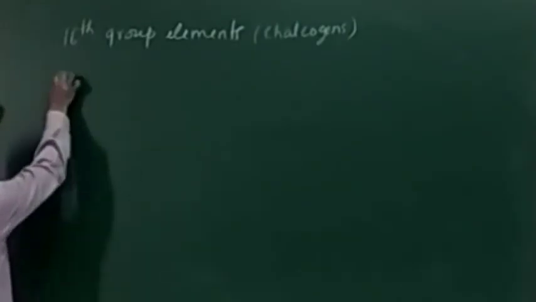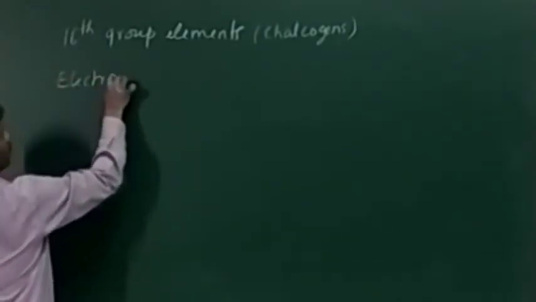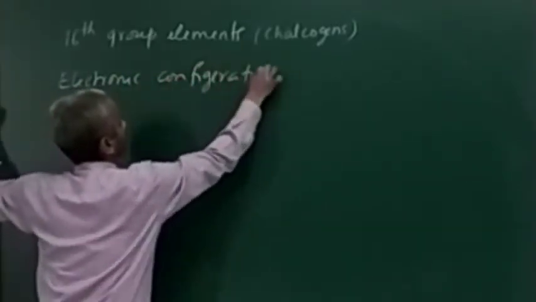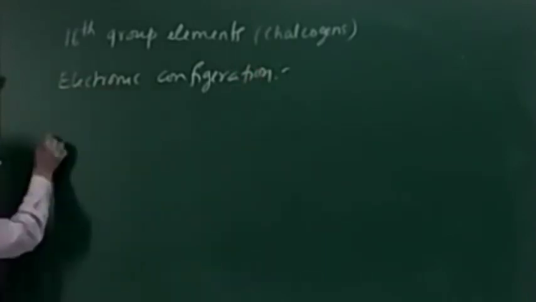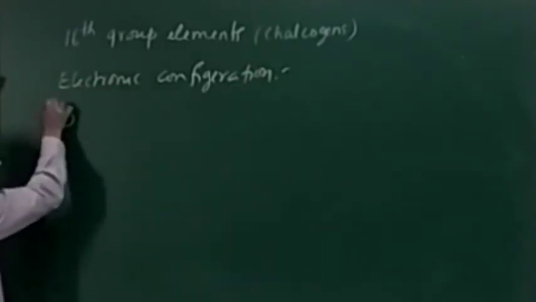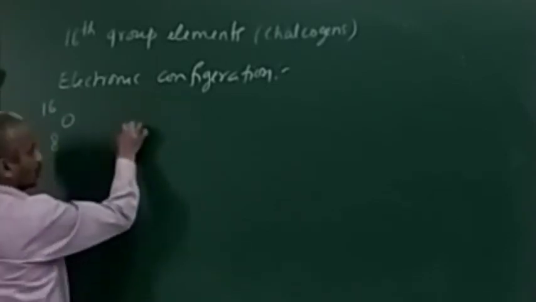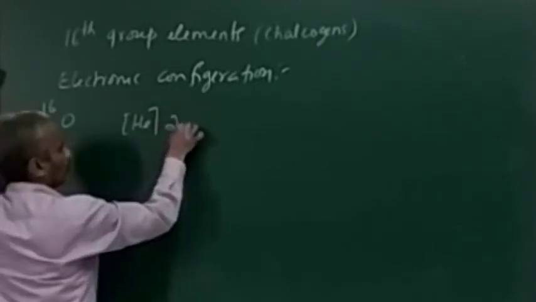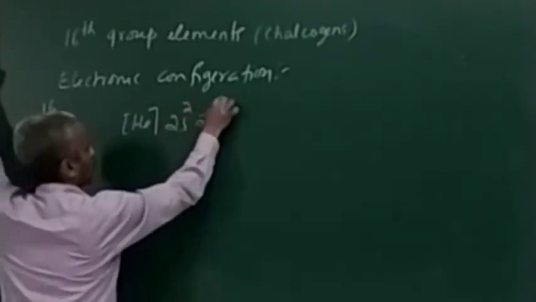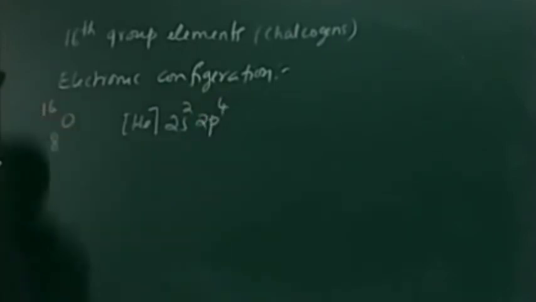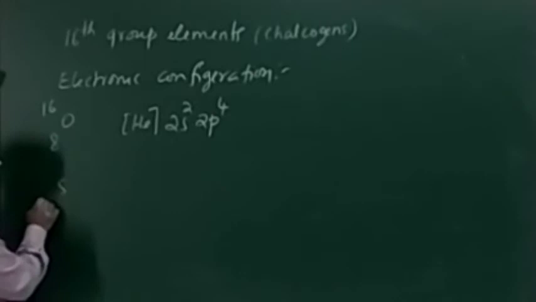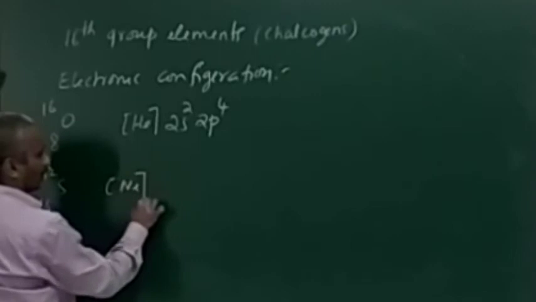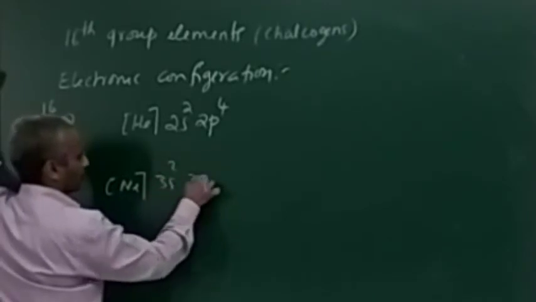Next one is electronic configuration. First member oxygen, atomic number 8, helium configuration 2s2 2p4. Then sulfur, add 8, the 16th element, with neon configuration 3s2 3p4.